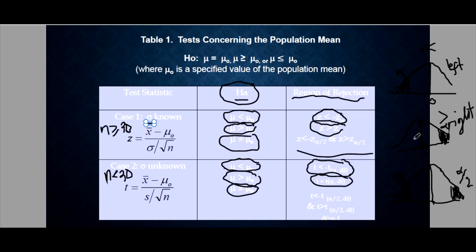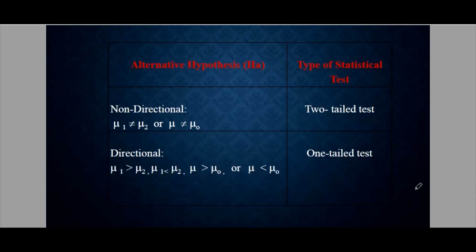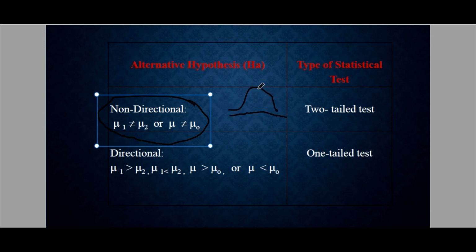The first two, the left and the right, are one-tailed tests. So isang tail lang. Pero for the not equal alternative hypothesis, it is a two-tailed test, the left and the right. So alpha over 2. So again, the alternative hypothesis will be the basis of our region of rejection. When we say non-directional, ibig sabihin there's no direction, so we will take both sides. So two-tailed. There's no direction, so of course we will take both sides.